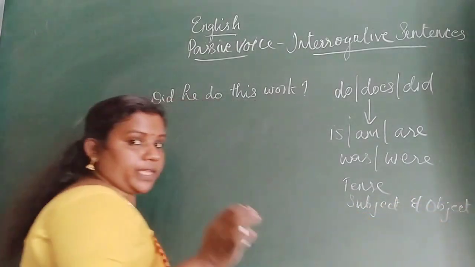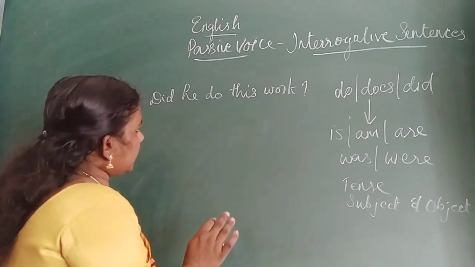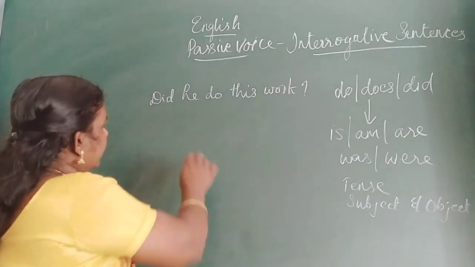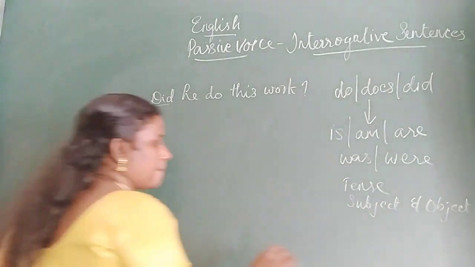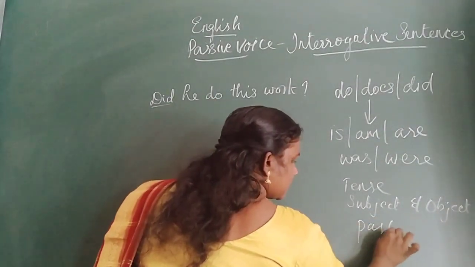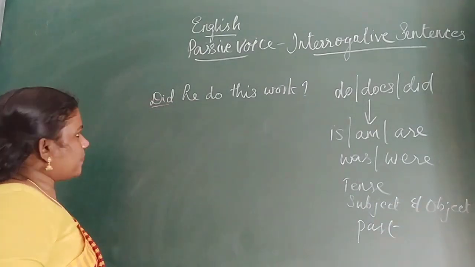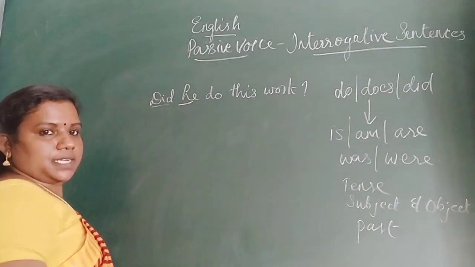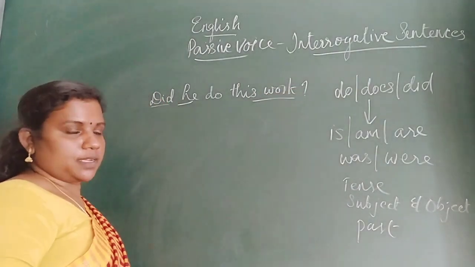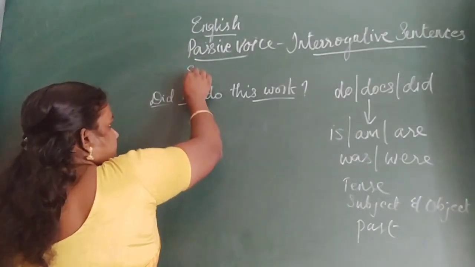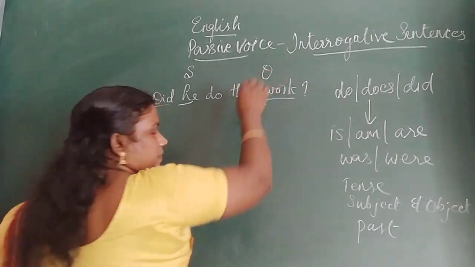Then it will be very easy for you. Did he do this work? Did. So which tense is it? It is past tense. What is the subject? He. What is the object? This work.